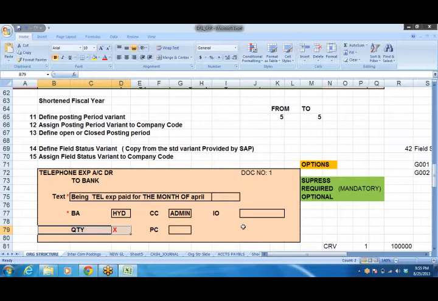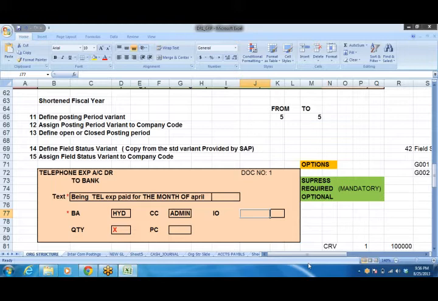Then if I make it required entry, right? There will be a symbol, not star of course, there will be a tick symbol will be there, right? That will come, and unless that is entered, that field is filled by the user, system will not allow him to save it. And if it is optional, right, field will be visible, and whether you enter it or not, least bothered. If you enter, you'll get the information. If you don't enter, you don't get the information. But if you make it required, definitely user has to enter the data. Enter the data, that too the relevant data, not any other data he has to enter. So then only system will accept.